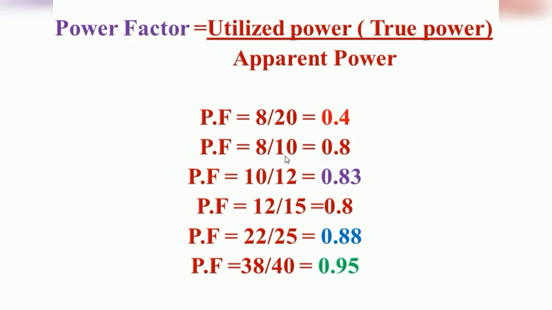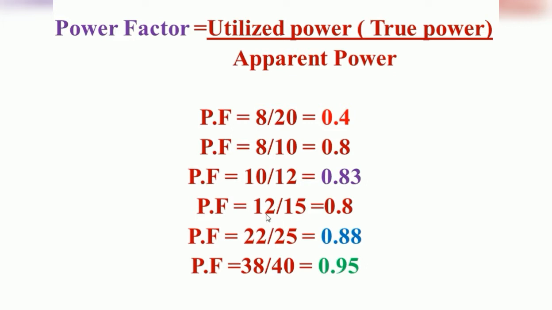Suppose the number of units sent by the generating station is 10 units, but the power actually utilized by the load is 8 units. That means the ratio of the utilized power with respect to the apparent power sent from the generating station is 0.8. Like that, 20 units sent and the utilized power is only 10 units, so we are getting the factor as 0.83. And suppose 15 units are sent from the generating station to the load.